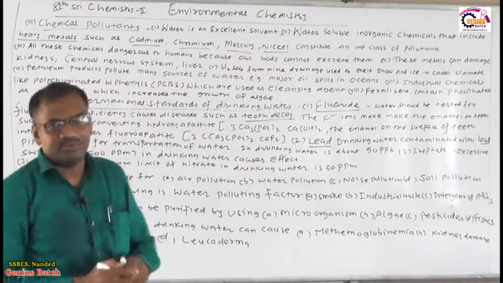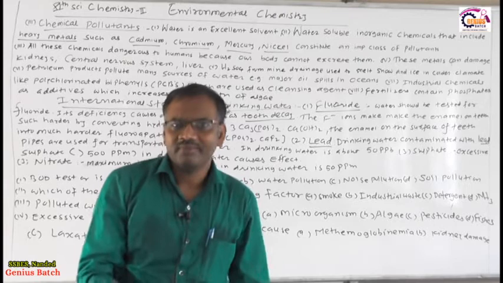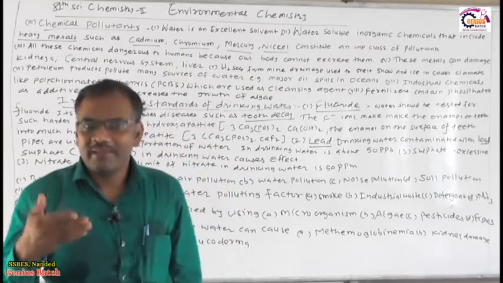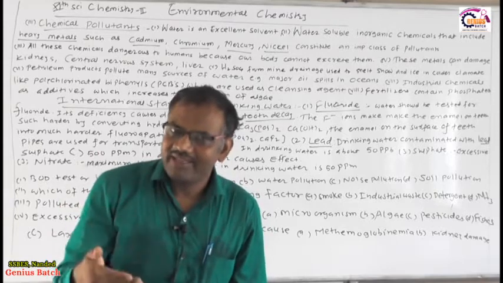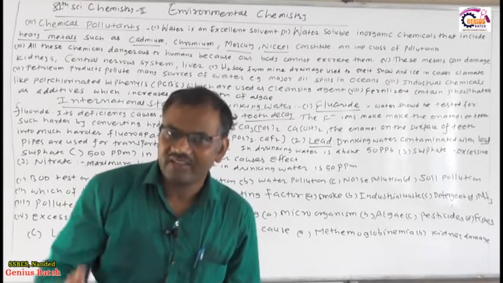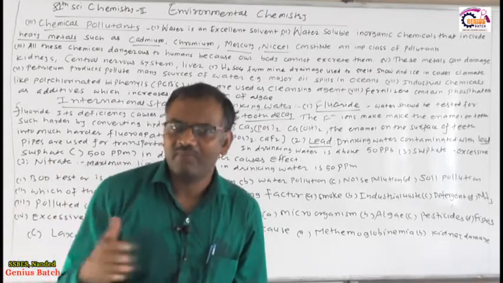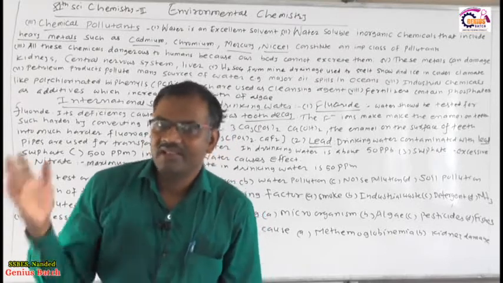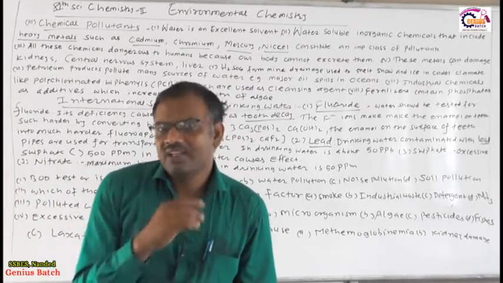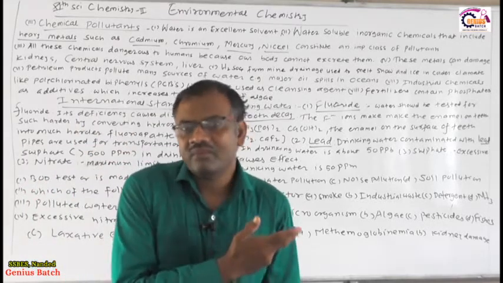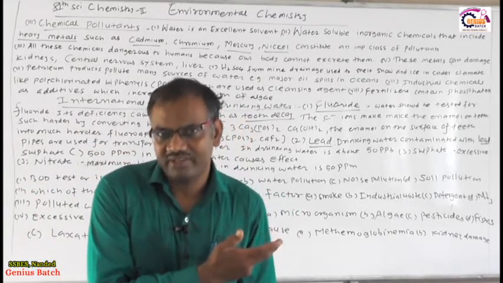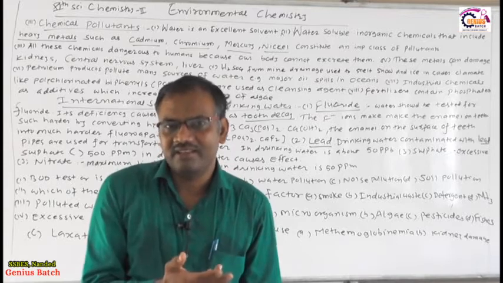So what happens? In many chemical industries, when we produce the product, different types of heavy metals are liberated. I already told you about the Jaitapur nuclear power station in Ratnagiri district.